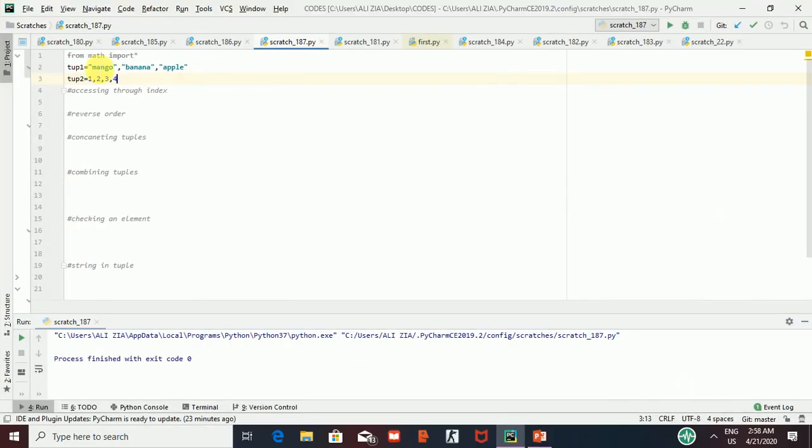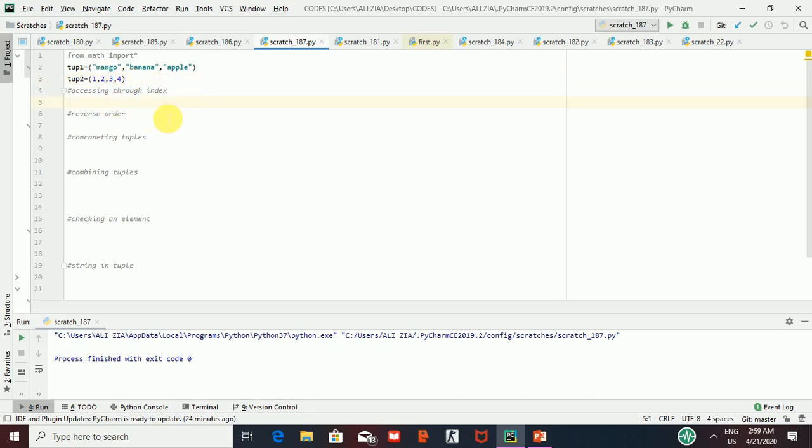Now here it is. There are variables tuple1 and tuple2 already. I have some numbers in tuple2 and some fruit names in tuple1. Since it is a collection, the difference between list and tuple is that in a list you have square brackets, while in a tuple you just have to put these round brackets. Now this is a tuple, and tup1 and tup2 are the two tuples in this program.